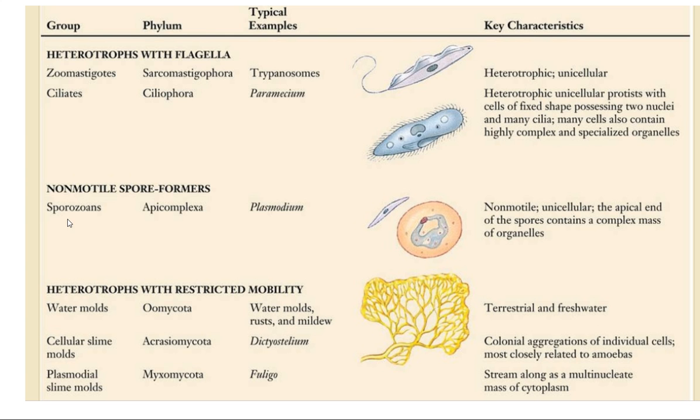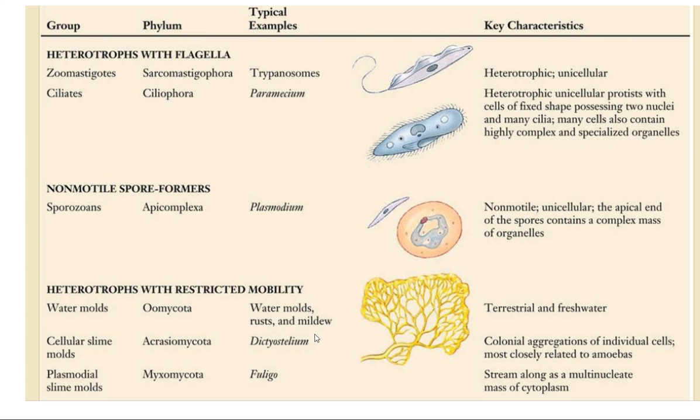Then non-motile spore formers, sporozoans, example Plasmodium, Apicomplexa. Non-motile unicellular, the apical end of the spore contains a complex mass of organelles. Then next is a heterotroph with restricted mobility, water molds, that belong to phylum Oomycota.